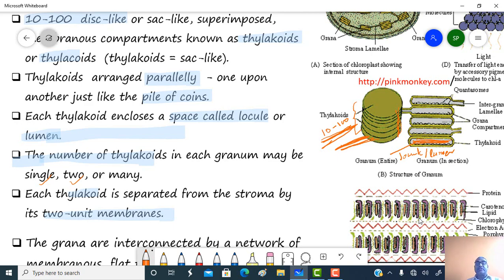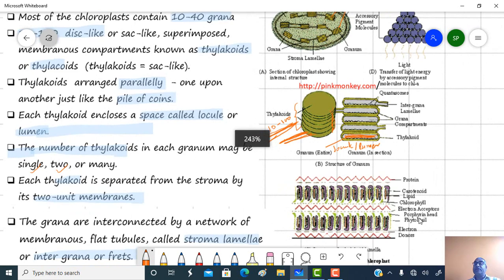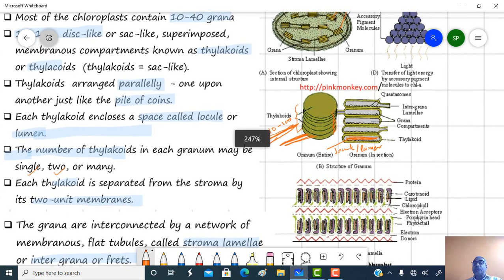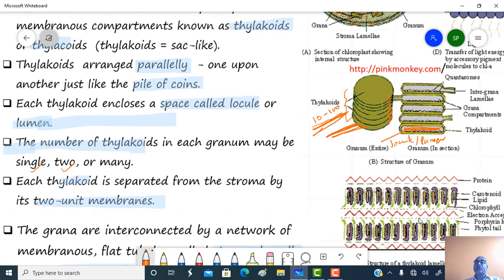Each thylakoid is separated from the stroma by means of two unit membranes. So these are the regions of a granum. Each thylakoid is separated from the region of the granum by means of two unit membranes.